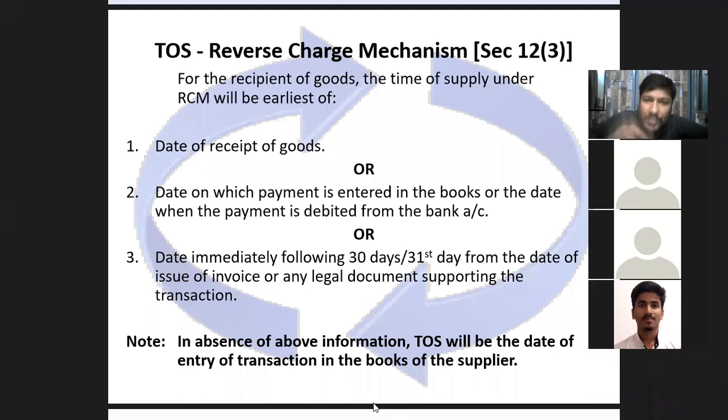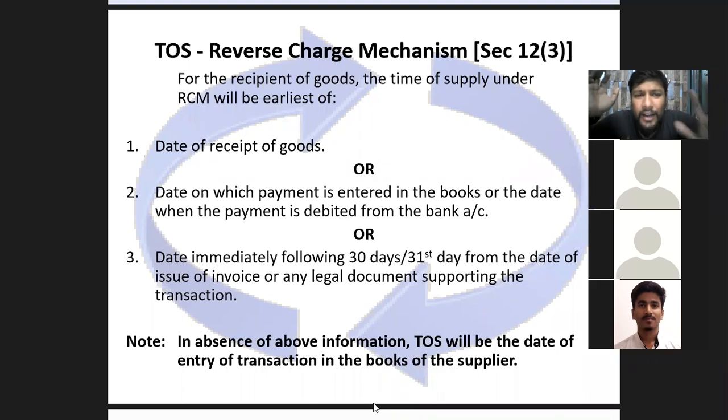तो वहाँ पर वो invoice का date लिखना, and उसके बाद में one column for the 31st day. And in the next column, you will have to write your time of supply. I mean, जितने भी columns आपने डाले हैं, उसमें जितने भी dates आपने डाले हैं, सबसे earliest date जो आ रहा है, सबसे पहला वाला date, वो date हो जाएगा आपका time of supply. And then in the last column, you'll have to mention the reason also. What will be your reason? So if your date of receipt of goods is earliest, then just write date of receipt of goods.